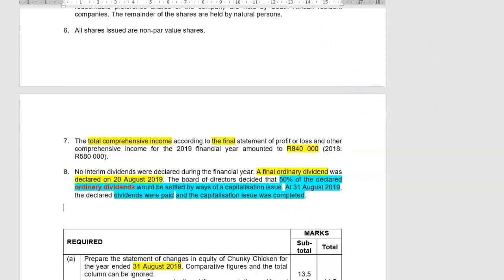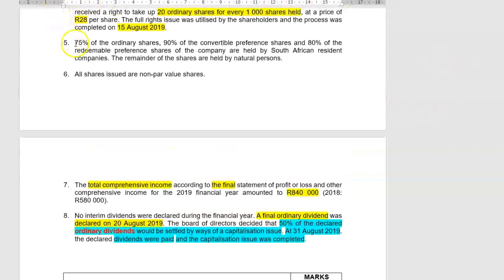Now, number 5, I think. 75% of the ordinary shares are held by South African resident companies. So those guys are not subject to dividend withholding tax.